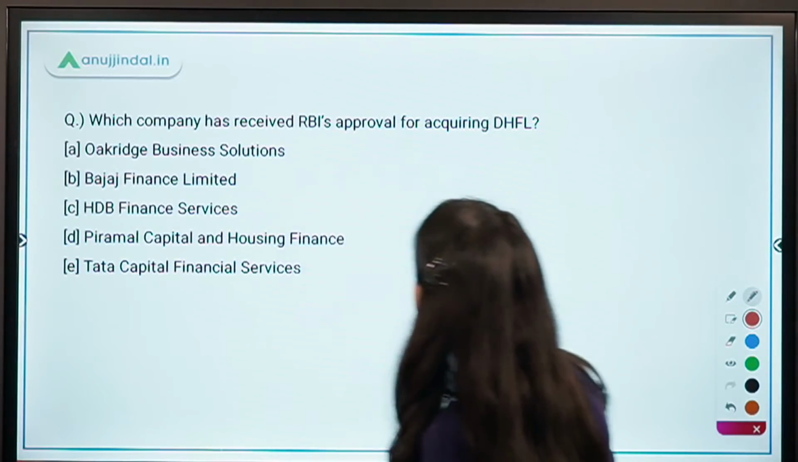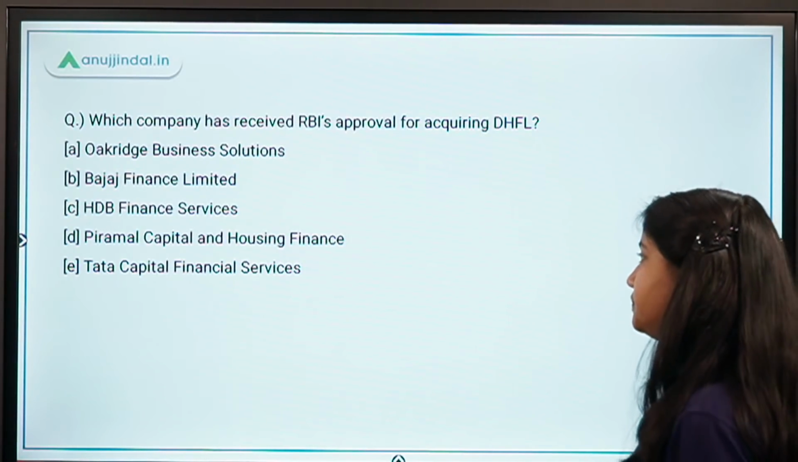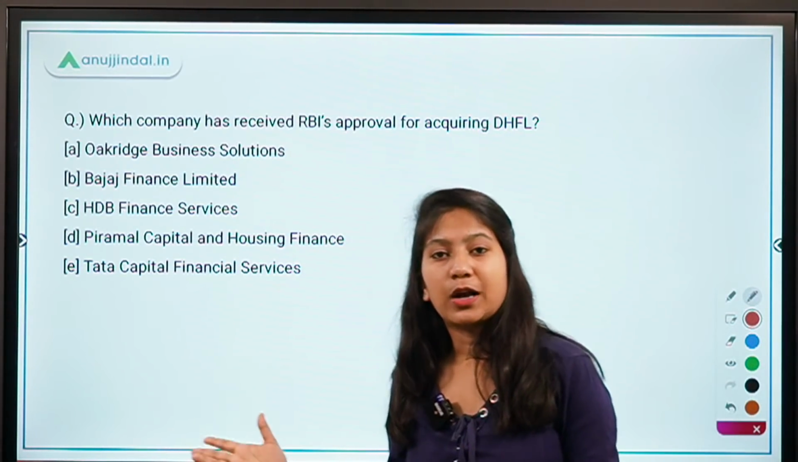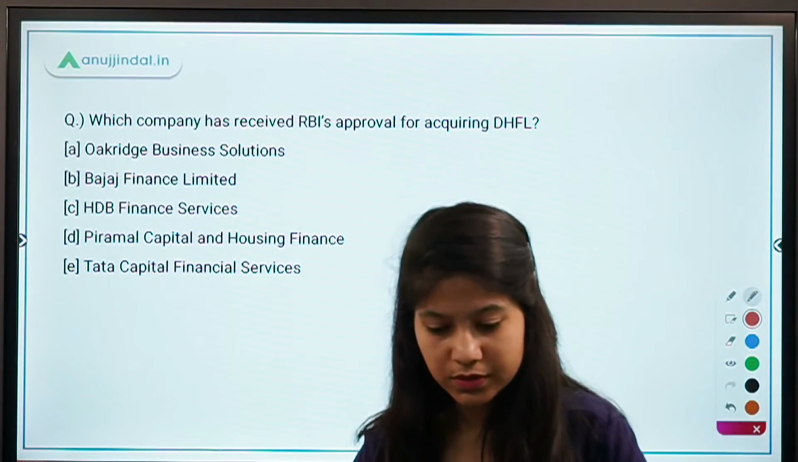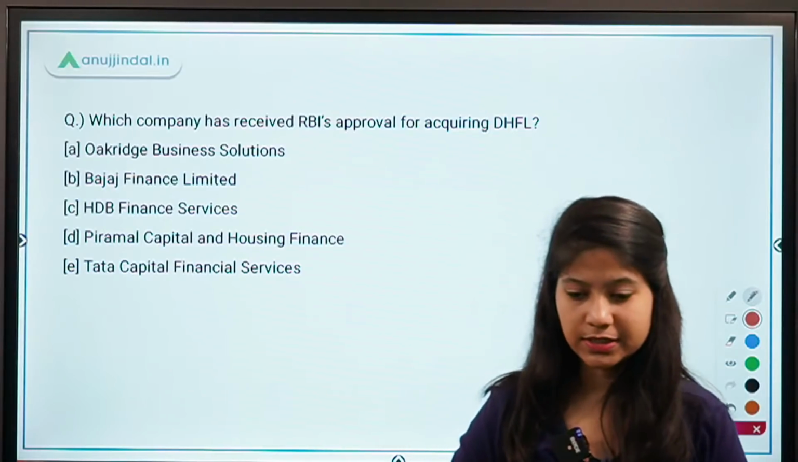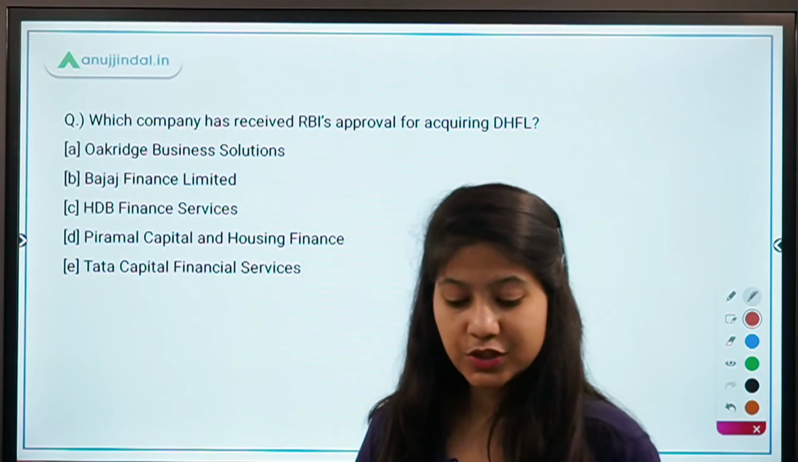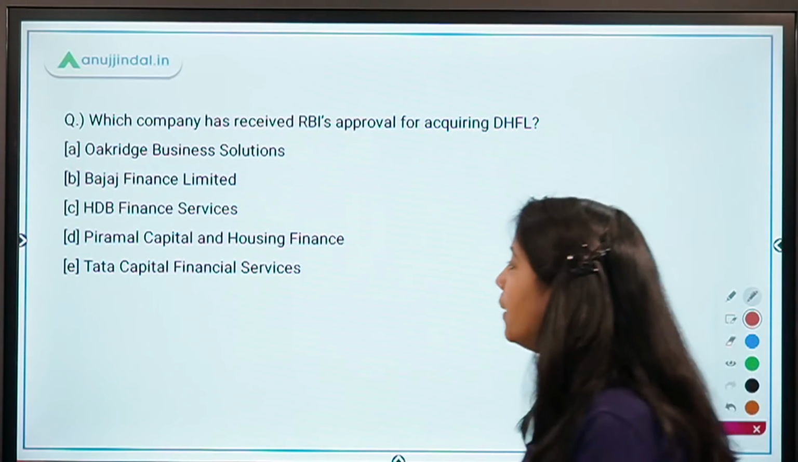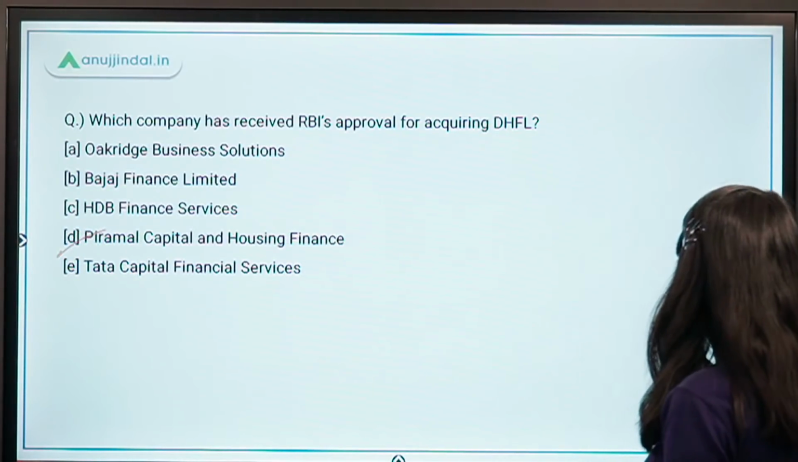Which company has received RBI's approval for acquiring DHFL? So this is a very basic, simple question of an acquisition, and this was very much in the news. So I think you guys should not get confused in answering this question. Absolutely right, guys. It's 20,000 crore. Piramal. Absolutely right, Akhil. Piramal Capital and Housing Finance has got RBI's approval for DHFL.